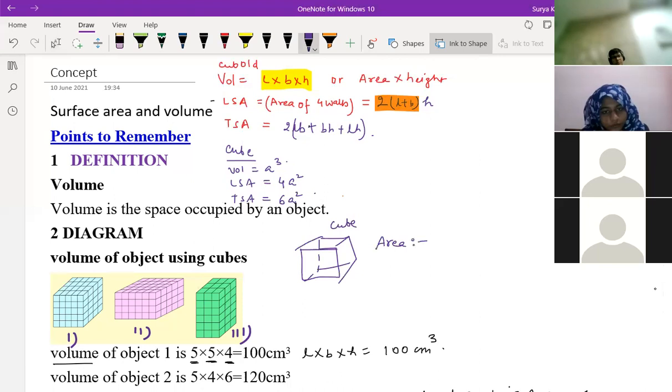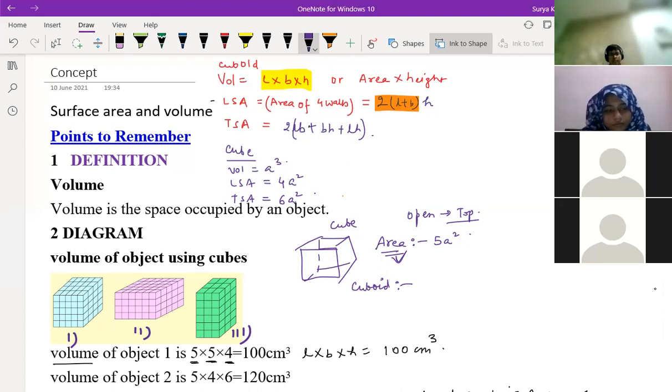I'm not asking TSA or CSA. You should find the area of the cube in which it's an open box. Open means your top part is open. Top part is open. So what is the area then? 5a square. In case of a cuboid, what will be the area for this? So it will be 2 into L plus B into height, plus 1 plus the bottom.